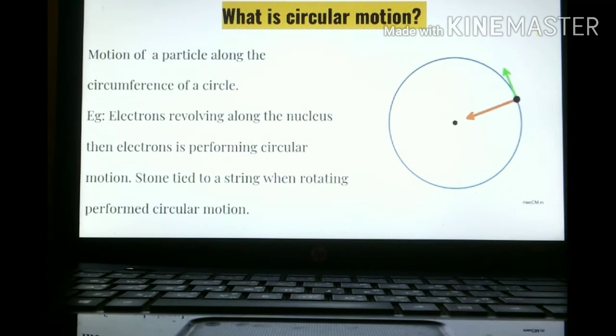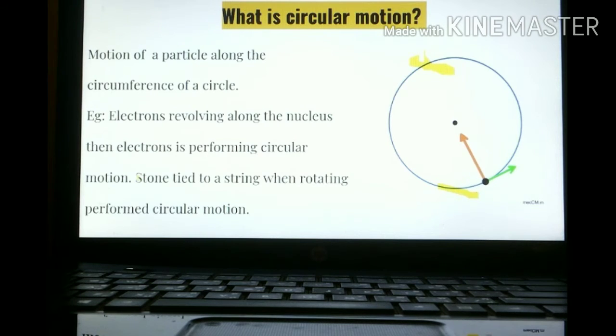What is circular motion? Circular motion means whenever a particle moves along the circumference of the circle. You can see this particle, which is moving along the circumference of the circle. This is called circular motion. You might have studied that electrons revolve around the nucleus, so electrons are performing circular motion.